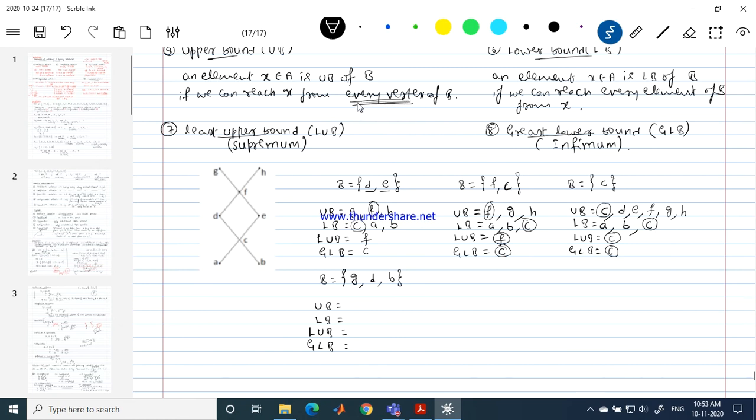Every vertex, I'm saying here, every vertex. It is not about one vertex. For every vertex this should be true. So I can't reach H from G. It fails. So for D and B what you're telling is fine, but I can't reach H from G. So which means H cannot be the upper bound.